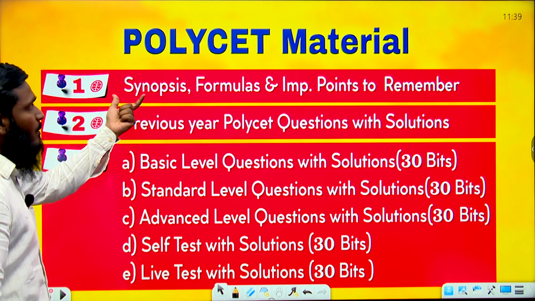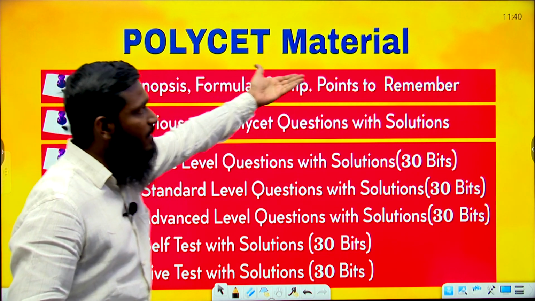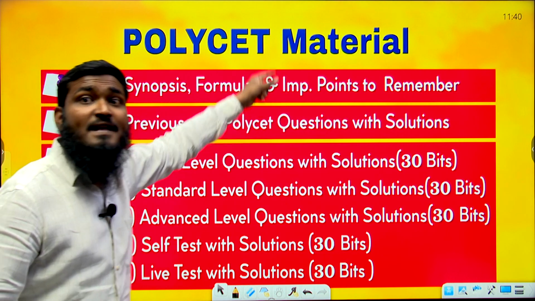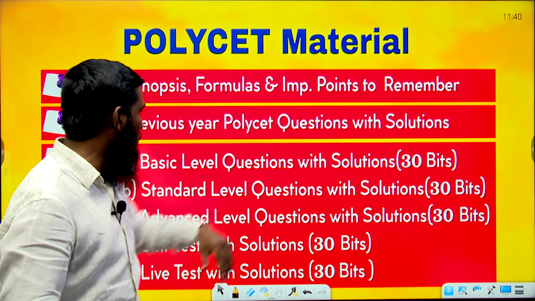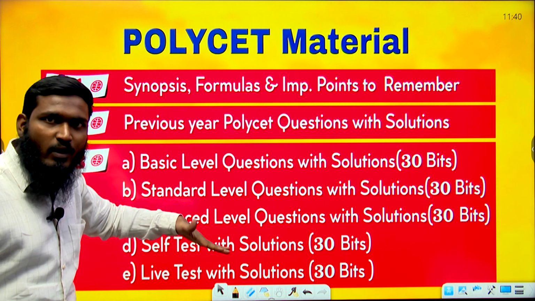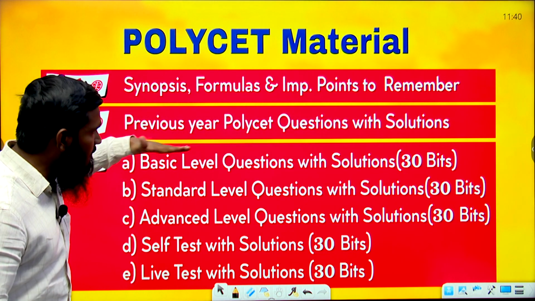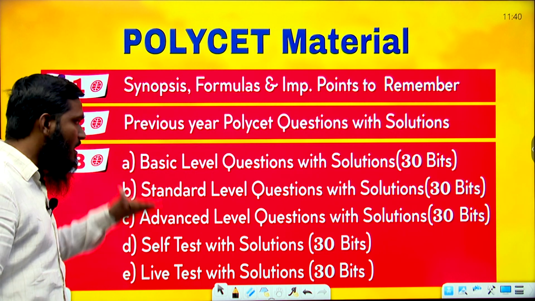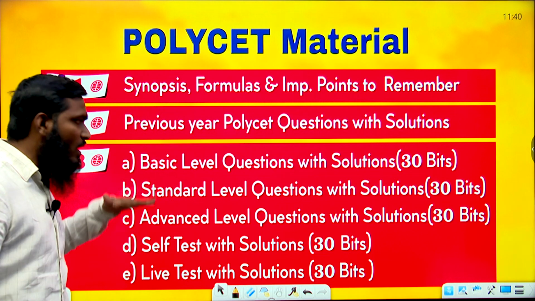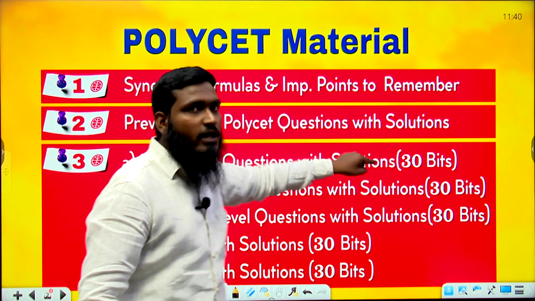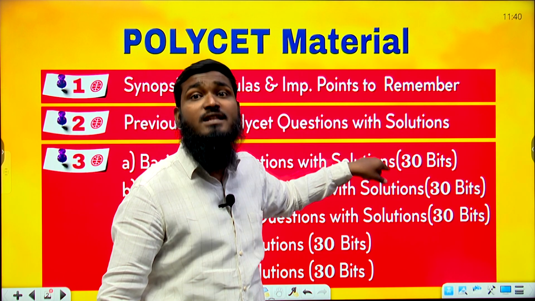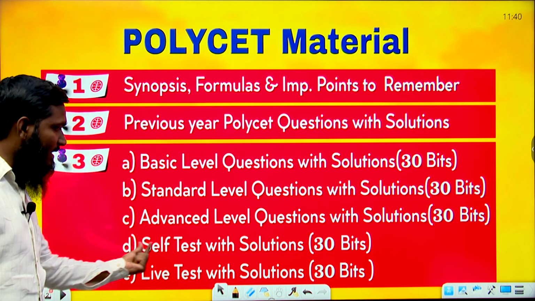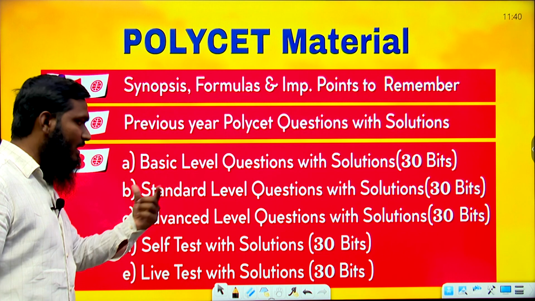First we will provide synopsis, formulas and important points to remember. Next, previous year Polycet questions with solutions. Then we have prepared all the questions level wise: Level 1, Level 2, Level 3. In Level 1 we have taken basic level questions, standard level questions, and advanced level questions, with solutions. Understood?